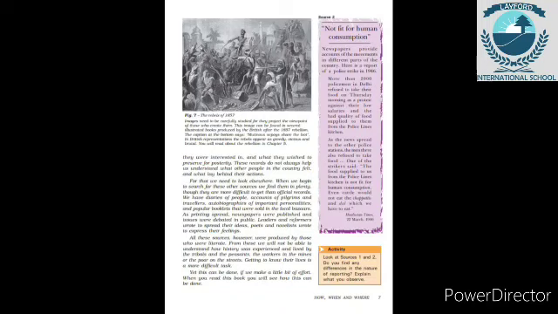Now let's move to the next topic, which is surveys become important. Surveys, you all know, are very important. If you want to know about anything, you have to work in the field. If you go in the field, you will get more information, right? So a survey is a kind of work in which you go into the field and collect information. This is also an advantageous work done for our country by the British.